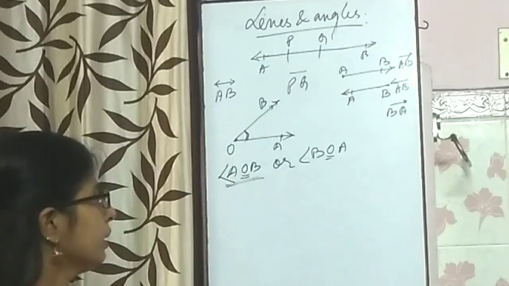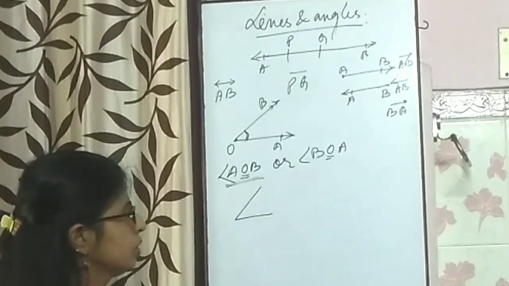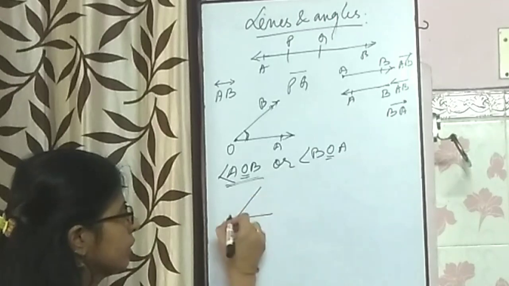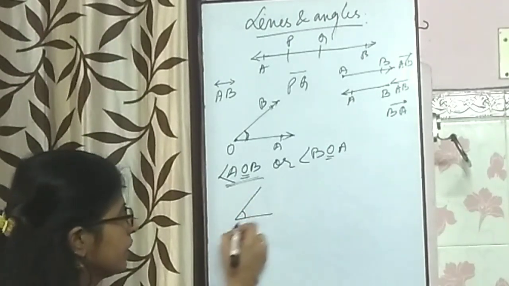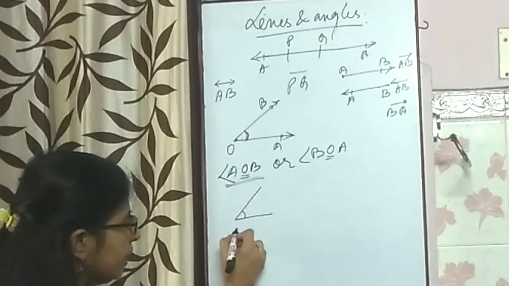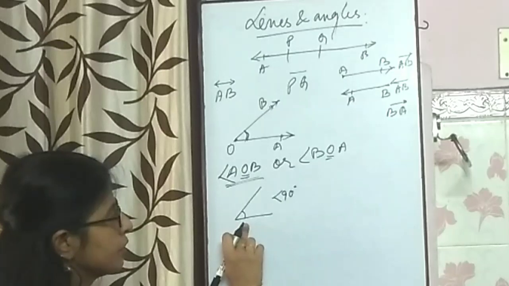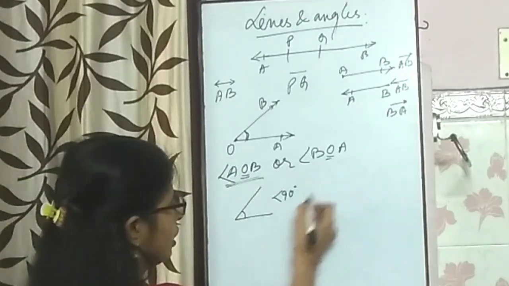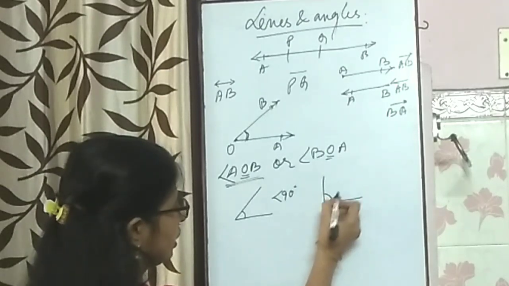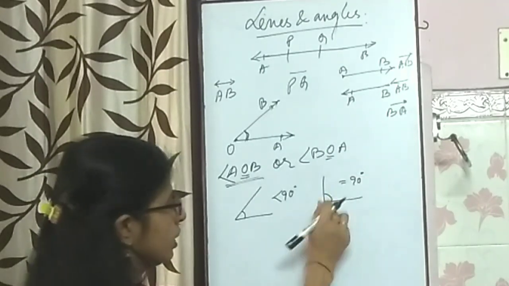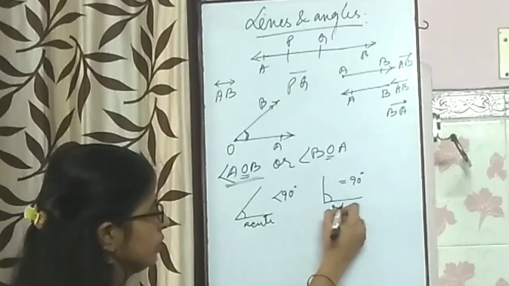Now about angles, we have many types of angles. One is called acute angle. Why is it called acute angle? Because when the measure of an angle is less than 90 degrees, then it is called an acute angle. When the angle measures 90, it is equal to 90 degrees, it's called a right angle.